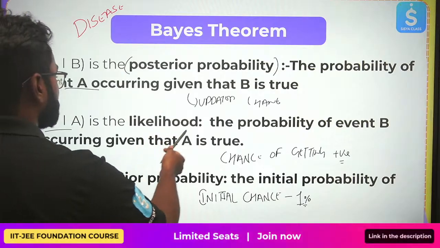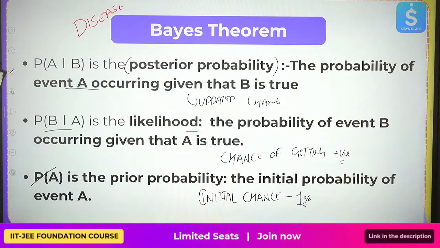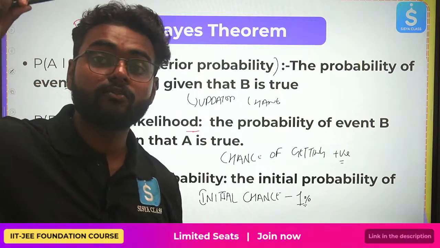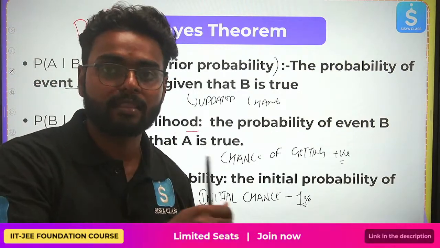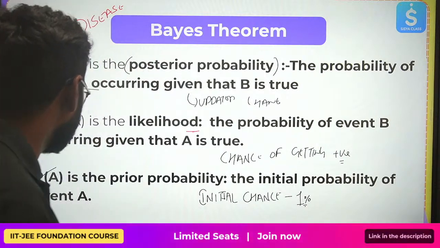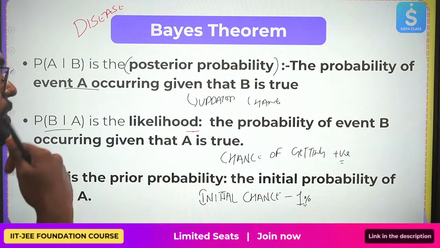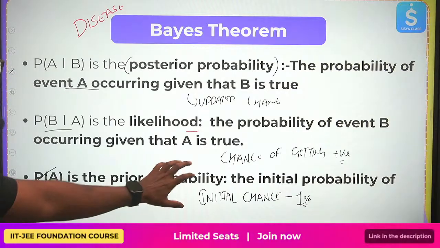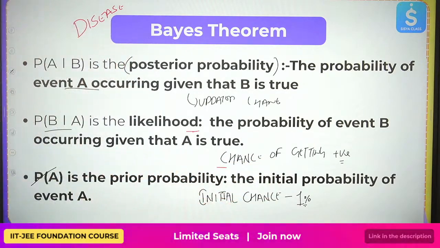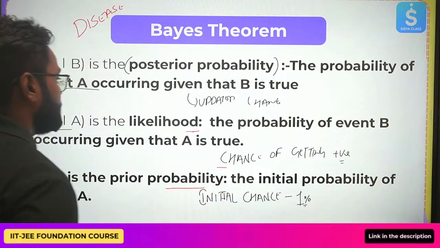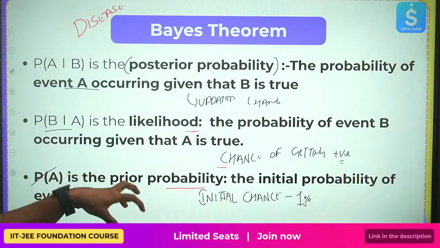P of B given A is the likelihood, basically. It's the chance of getting a positive. What's the chance of getting positive? In the complete population, 1% of the population will get this disease. So 1% is this. Then P of A is the prior probability, the initial probability. This is the initial one. The posterior is after event B occurs given that A is true.